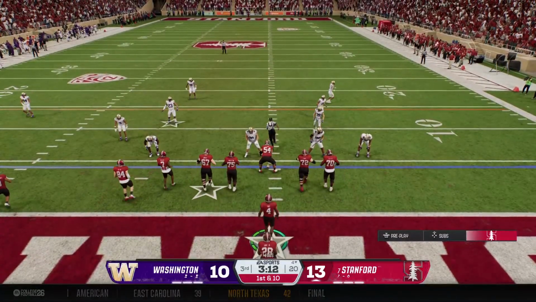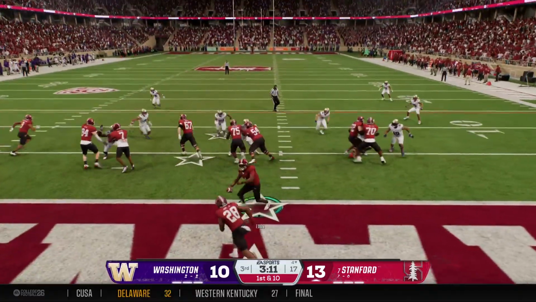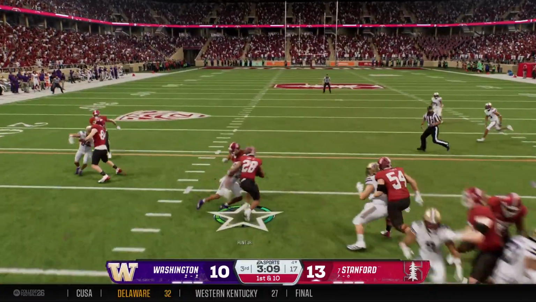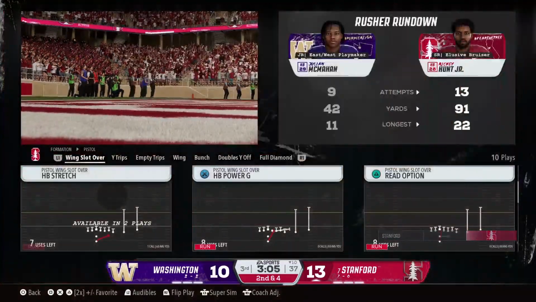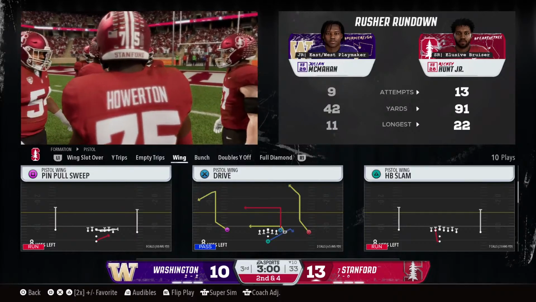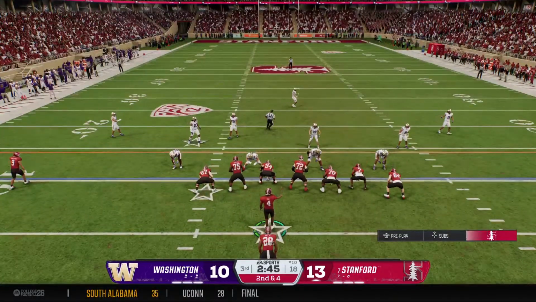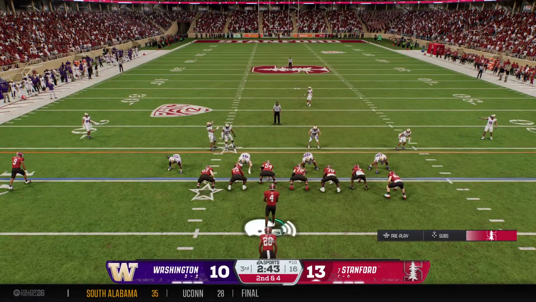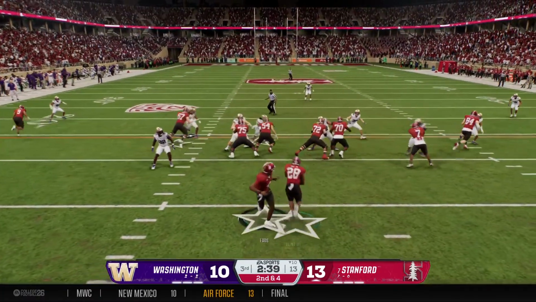The Stanford offense making its way back onto the field. It has been a complete uphill struggle for both of these offenses, Jesse. It sure has. At this point, David, someone's just going to have to step up and make a play. Someone's got to break a tackle, make an incredible catch, and just give some life to this offense. Whatever it takes. Don't worry about looking pretty. That's out the window. We've already looked really, really ugly. We've got to find something that works to put some points on the board.